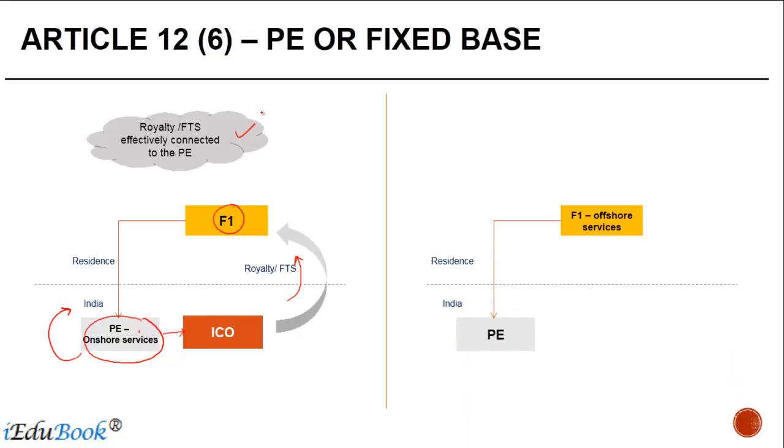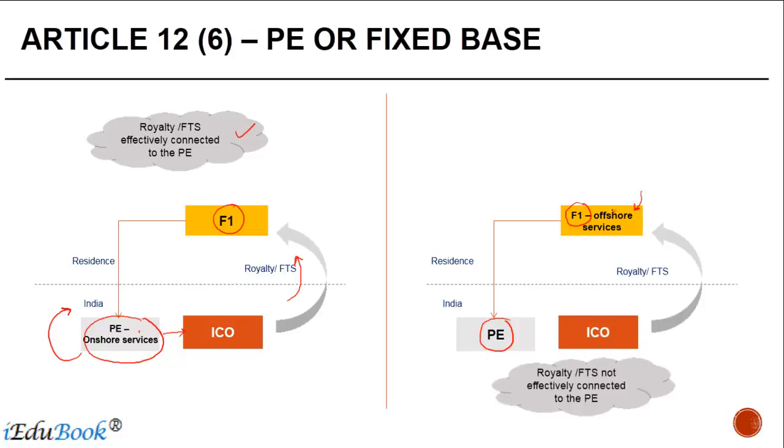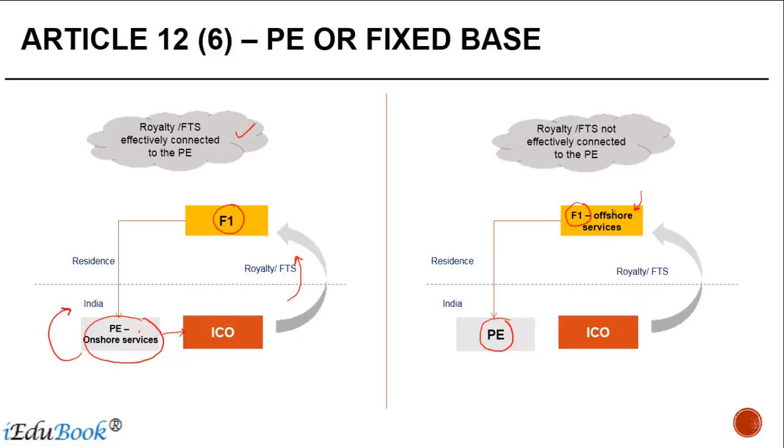However, in the second example, F1 has a PE in India, right? But the services are provided offshore. The PE has no role to play in this. The royalty and FIS is still paid by the ICO, but in this case, it cannot be said that the royalty or FTS are effectively connected to the PE because the PE has no role to play in such delivery of services.